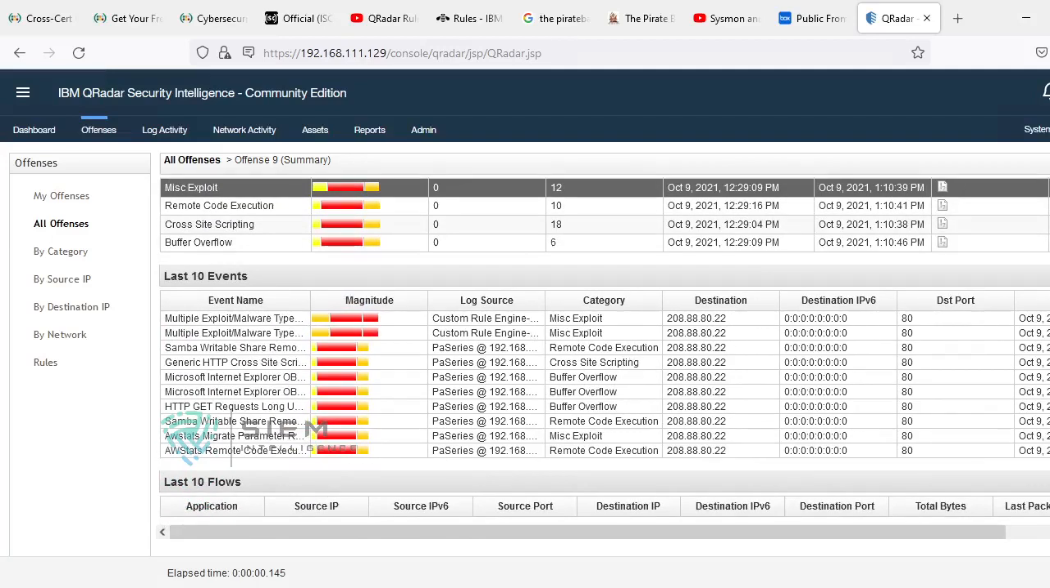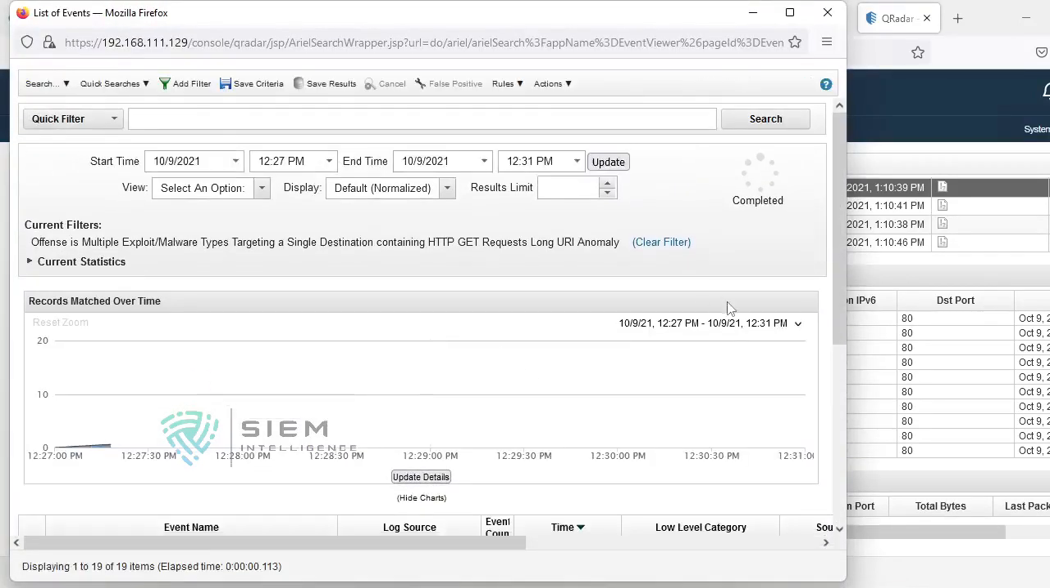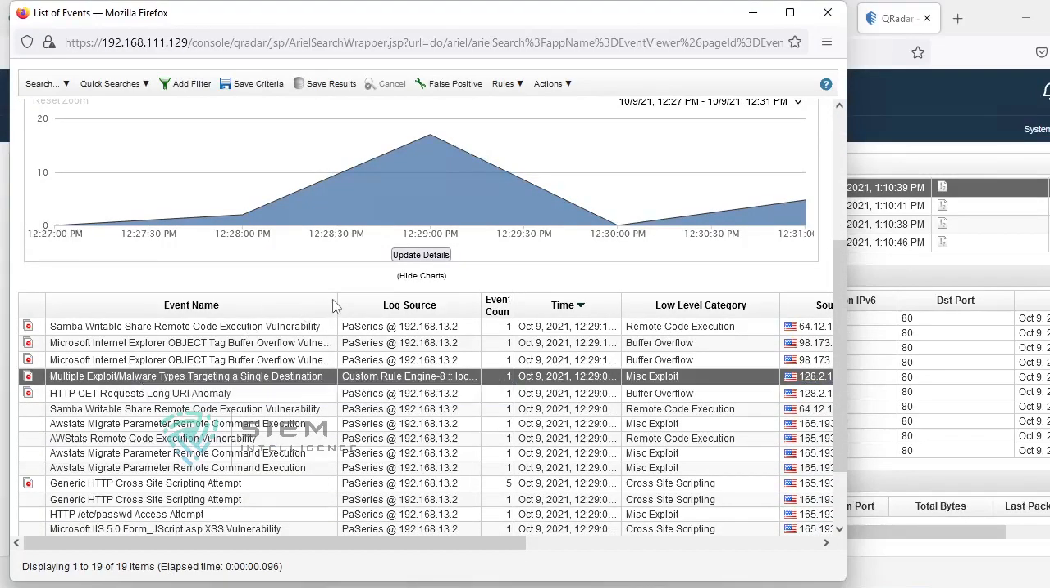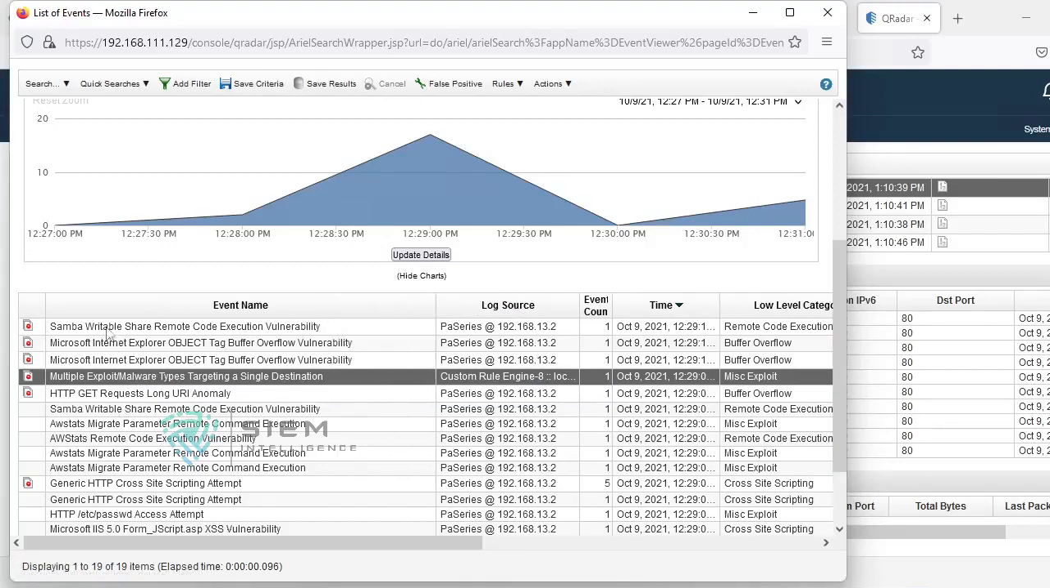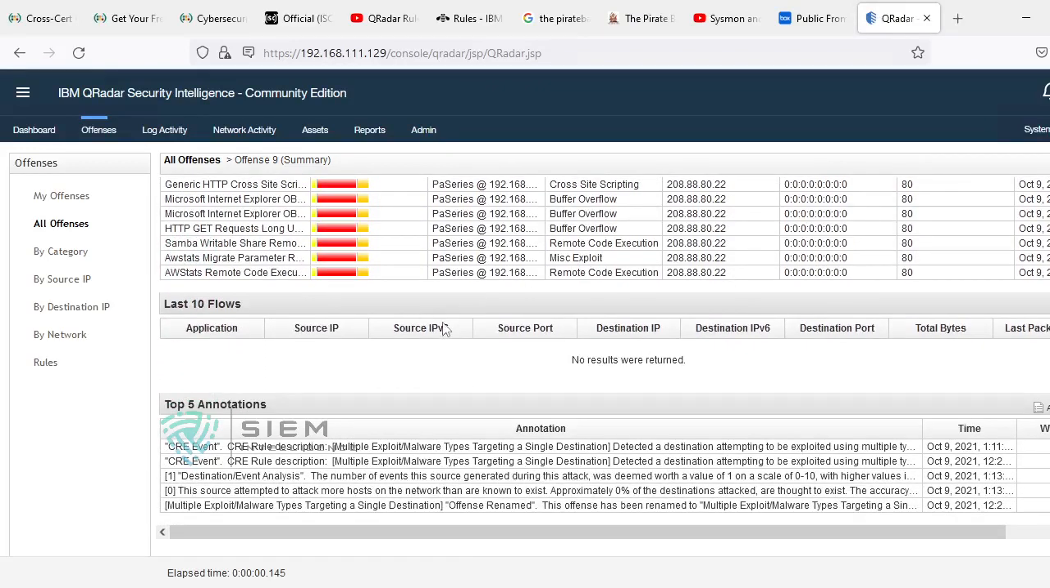If you want to see all the events, you can just click over here, and you will get the entire event list with respect to this. See, there are a total of 19 events, out of which these are shown by default. These are the offenses generated. So these are the 10 events. And is there any flow? If it is there, you can also get the flow.